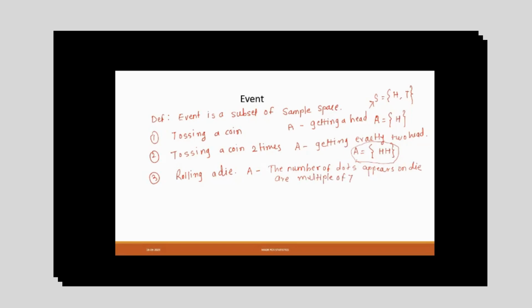So tell me, if my sample space is 1, 2, 3, 4, 5 and 6, then for A there is nothing. So I can define A as an empty set. This is my empty set. This set is also known as the impossible set.